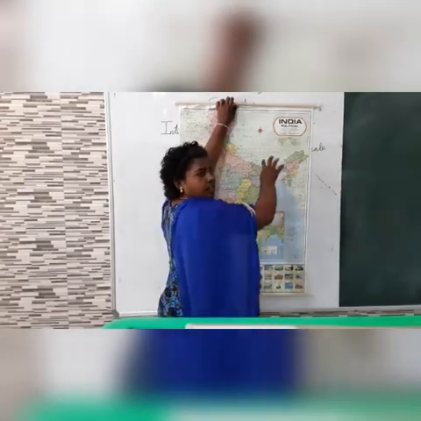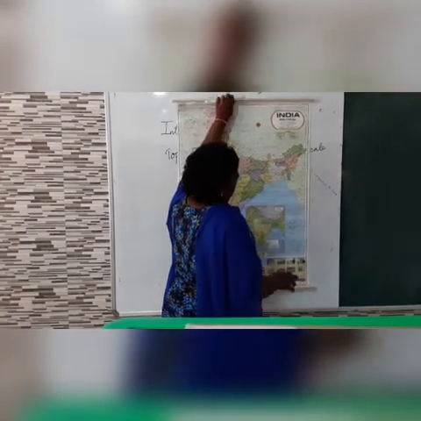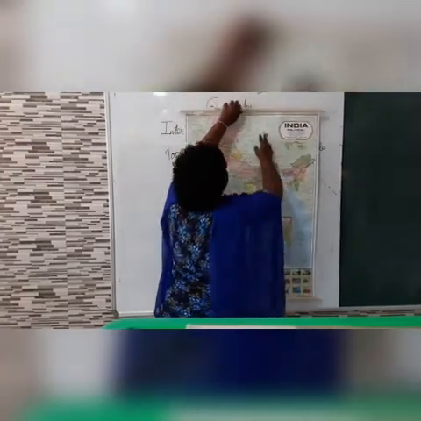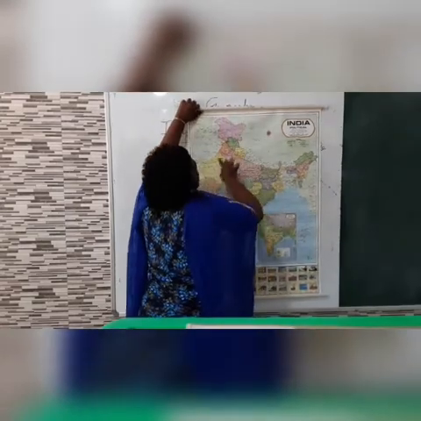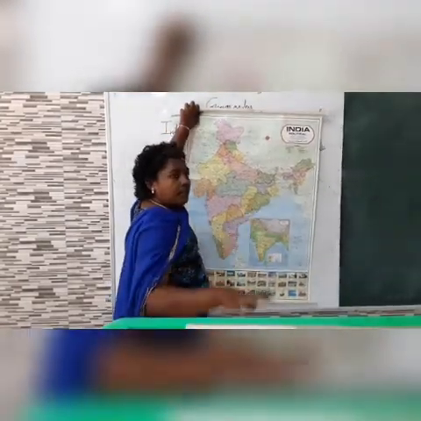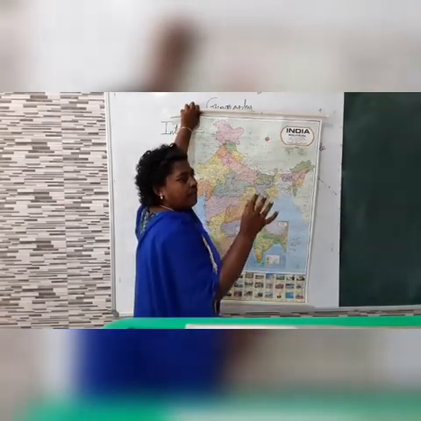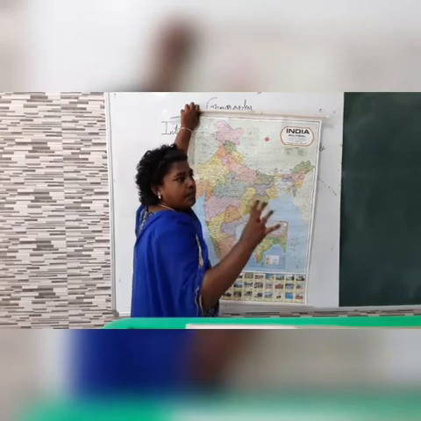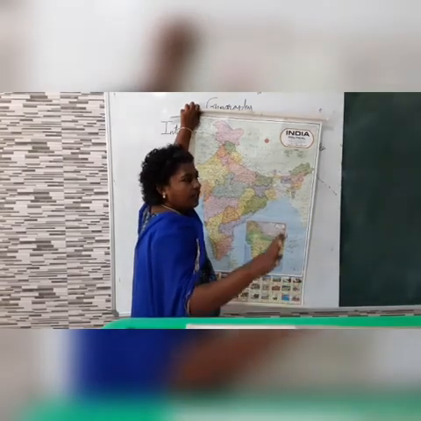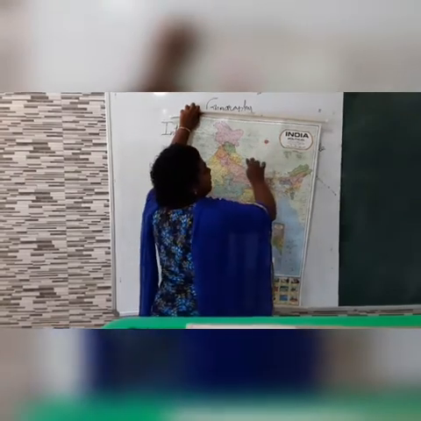Colors also depict the parts of the map. Now, there will be a scale written, because we cannot show the land forms at the same size in the map. So it will be reduced. The size of the places on the ground will be reduced on the map. So the scale will be used.